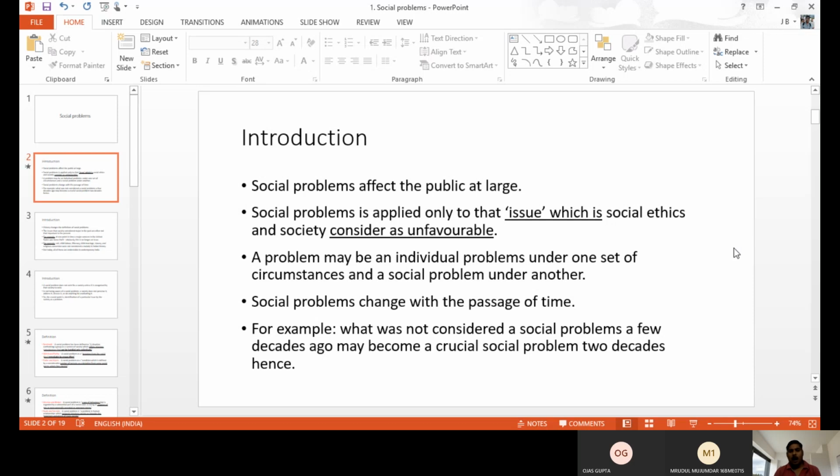For example, alcoholism and drug abuse: these are things that initially are personal problems. It is an individual problem, because only one individual or a few individuals used to consume, used to use the drugs, all those things. But slowly when it spread to a number of people, when the government also made some restrictions, it became a social problem.